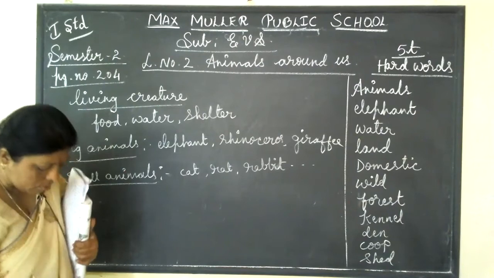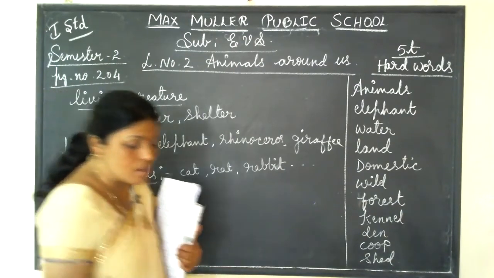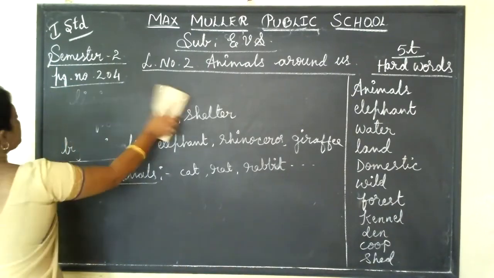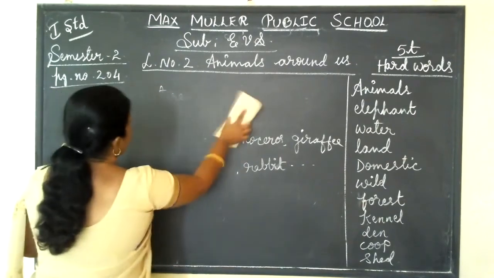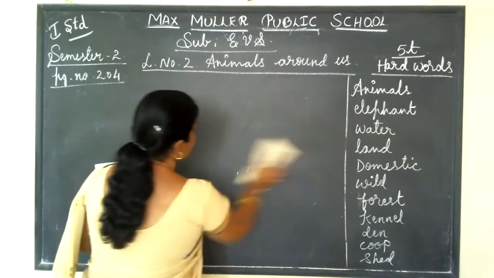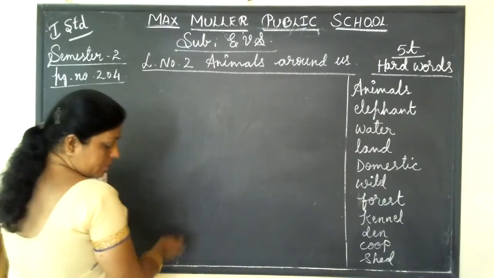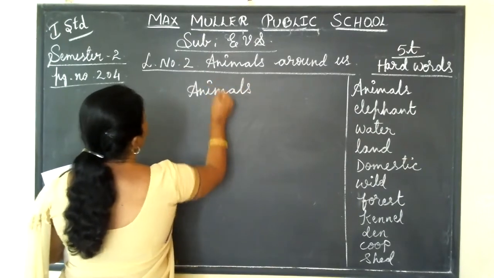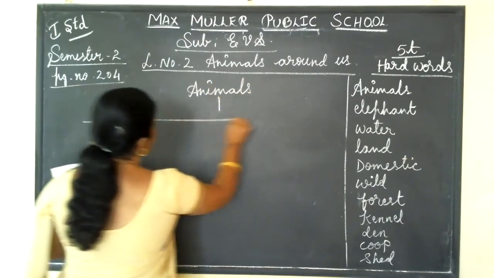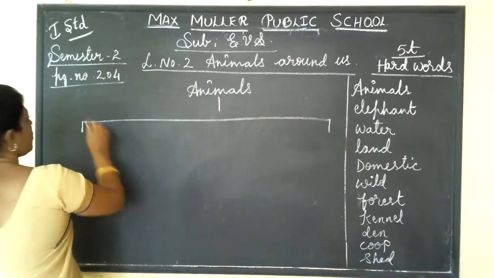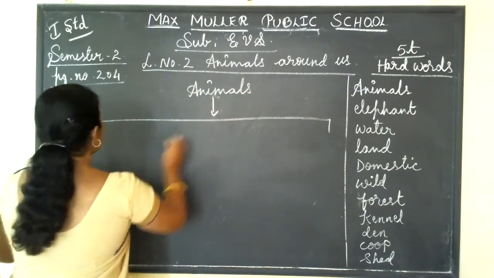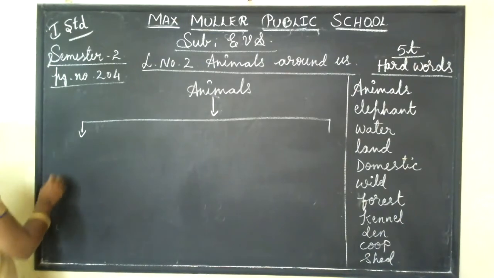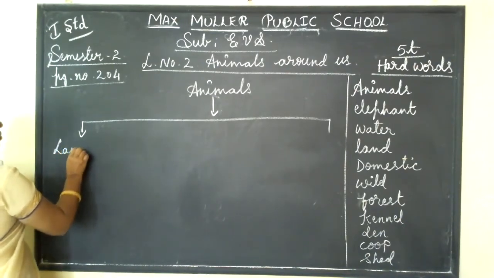Now we are going to see the next point, that is, animals classified as 3 types. See, animals we are classifying as 3 types. First, land animals.